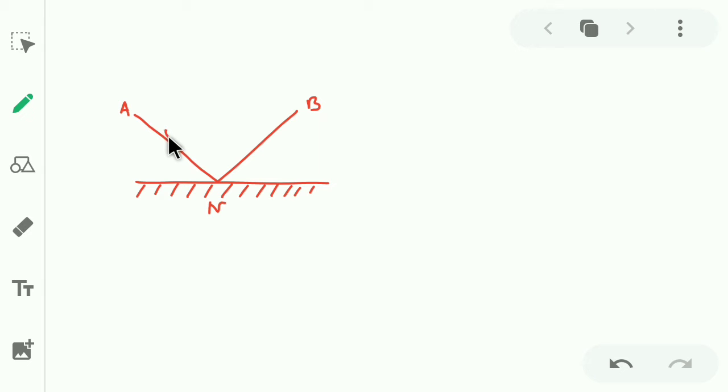Light comes from A, so the arrow is towards N, then it hits N, then it goes towards B. So the arrow is like this. Is it clear? A is the source of light.